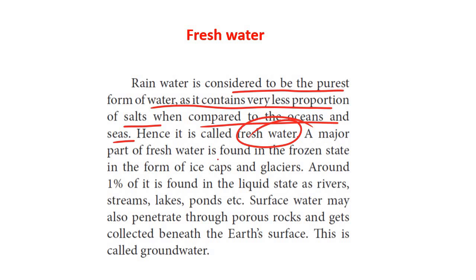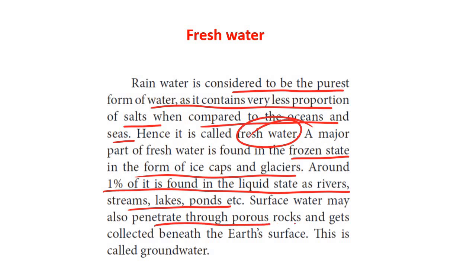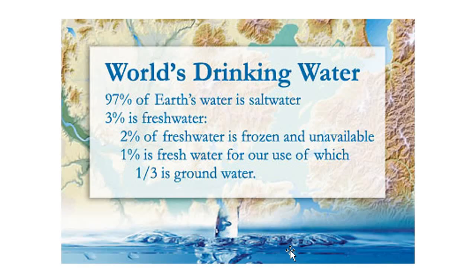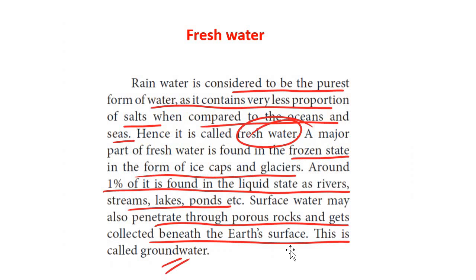Now, a major part of fresh water is found in the frozen state in the form of ice caps and glaciers, and around 1% of it is found in the liquid state as rivers, streams, lakes and ponds. Surface water may also penetrate through porous rocks and get collected beneath the earth's surface, and this is what we know as groundwater. Okay, fine. So I have given you the definition: fresh water, river water, groundwater.